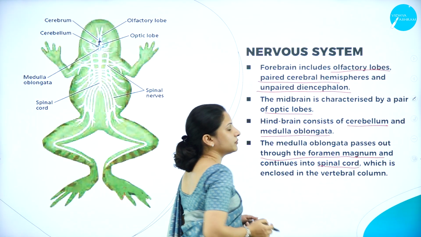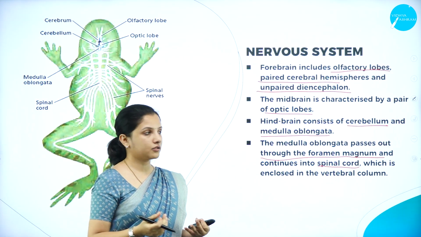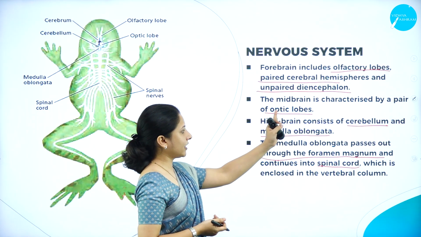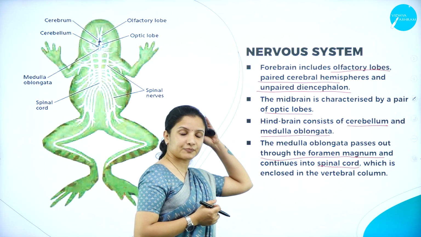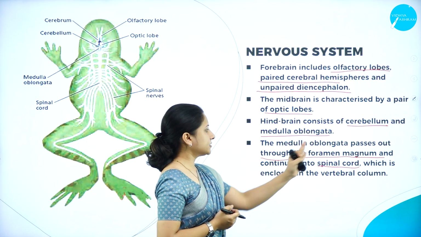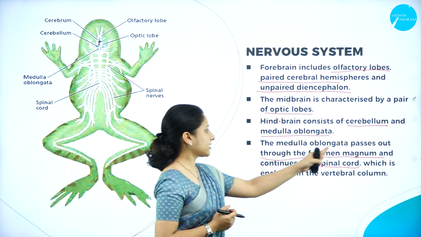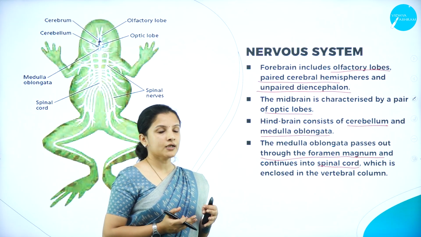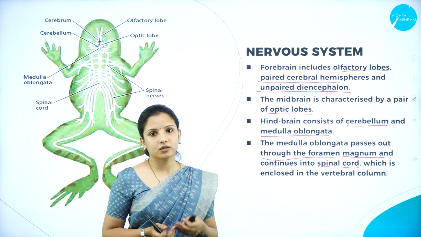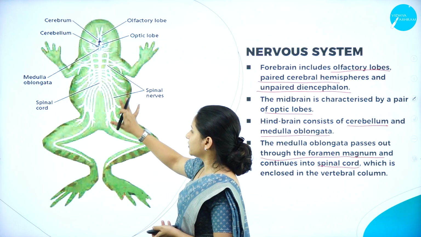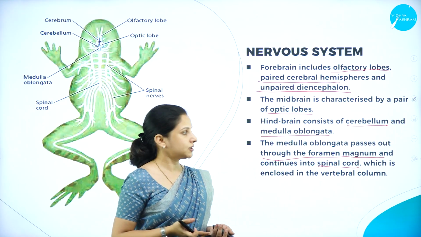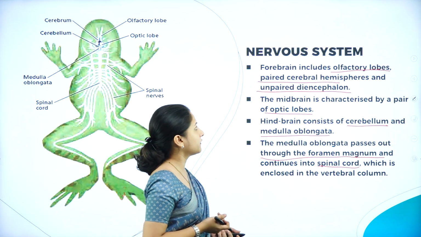So the nervous system is all connected to one another. Here, where is the medulla oblongata present? It is present in the hindbrain. That medulla oblongata passes out through the foramen magnum and continues into the spinal cord. And where is that present? It is present in the vertebral column. So up to the vertebral column, the frog has the nervous system extended. So this is about the nervous system of the frog.